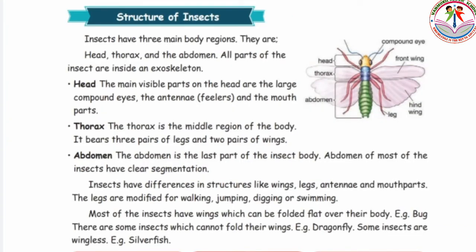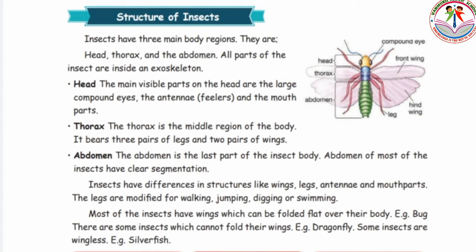Now, the structure of insects. Insects have three main body regions: the head, thorax and abdomen. First, the head. It has large compound eyes, antennae like feelers, and the mouth parts. Next, the thorax. It is the middle region of the body and it has 3 pairs of legs and 2 pairs of wings. And the last one, the abdomen.